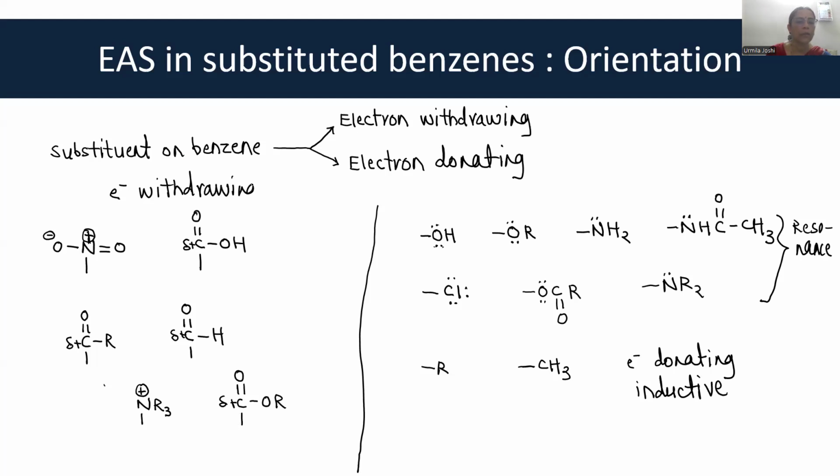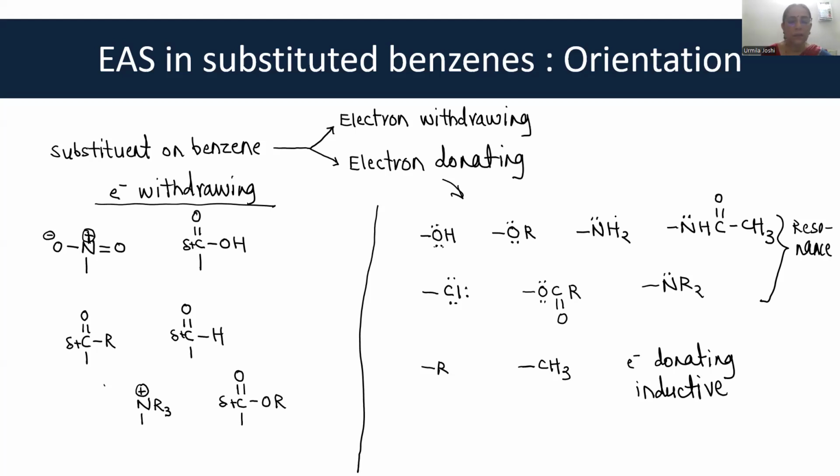So, these groups are electron withdrawing. These groups are electron donating. Now, how will you know whether any group is electron donating or electron withdrawing? You know how many electrons are there in the outermost orbit of each atom.